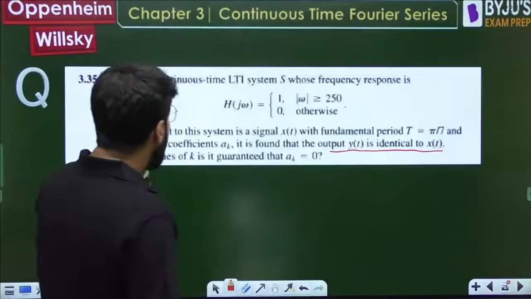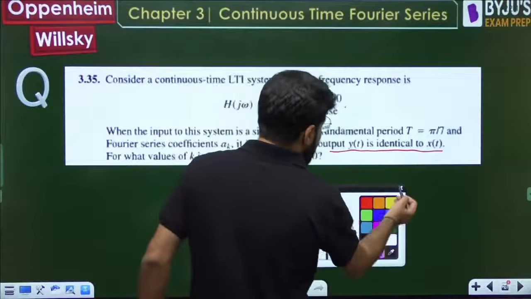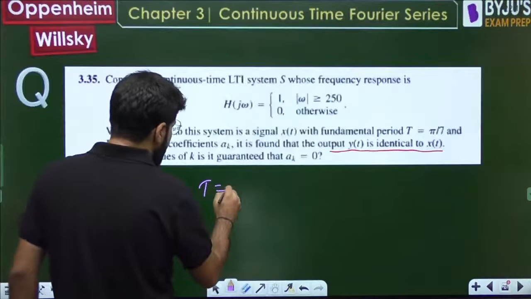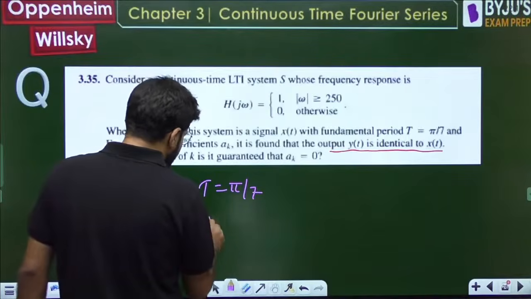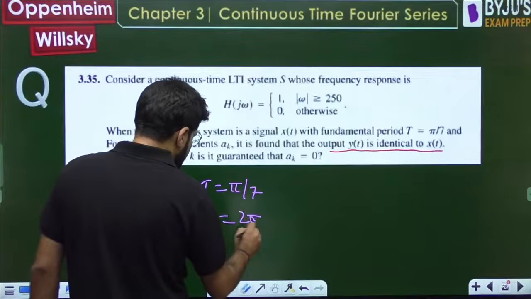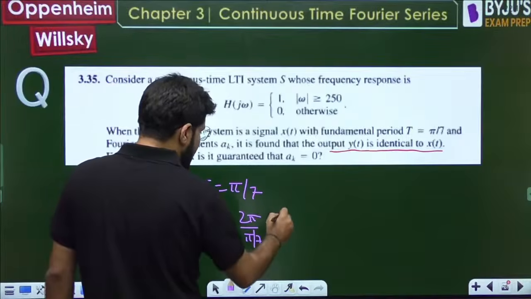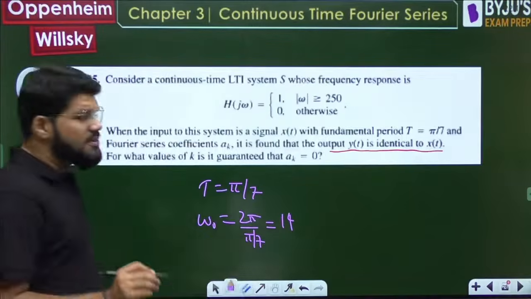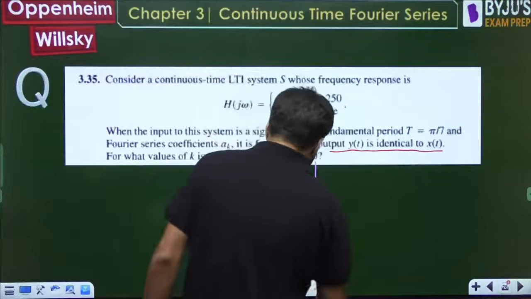The input to the system is a signal x(t) with fundamental period pi by 7. So what is the frequency? Fundamental frequency is 2 pi by T, so the pi cancels, and 2 sevens are 14. So the fundamental frequency of the signal, omega naught, is 14.